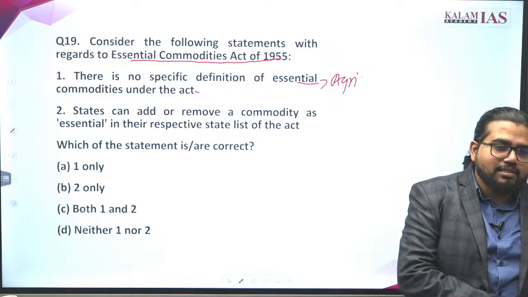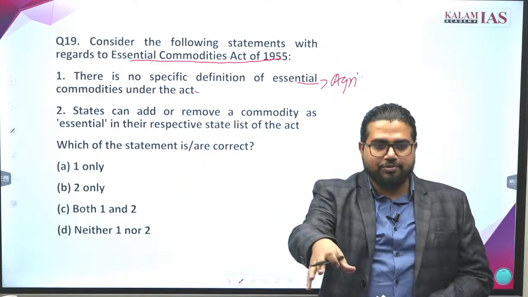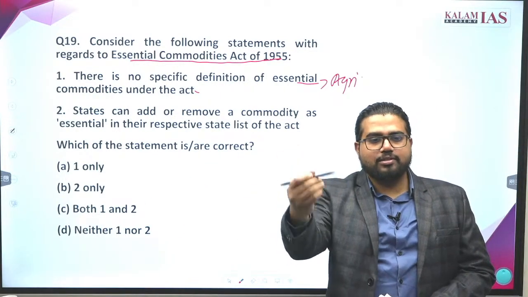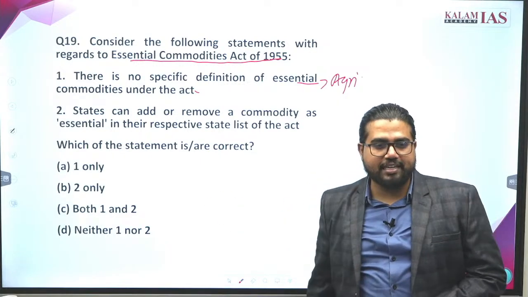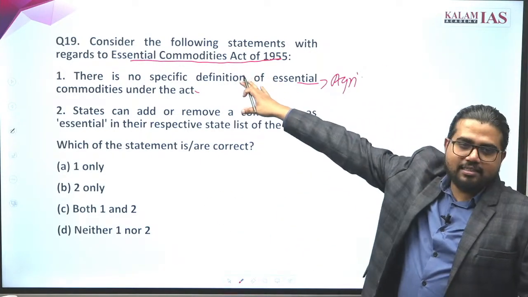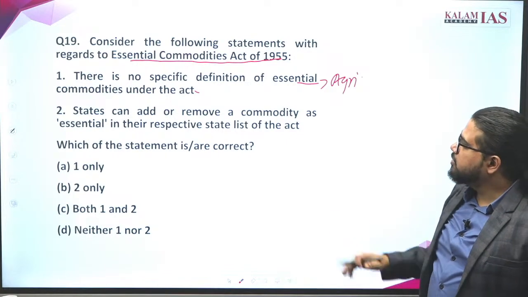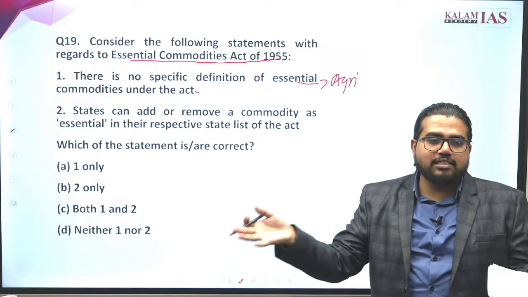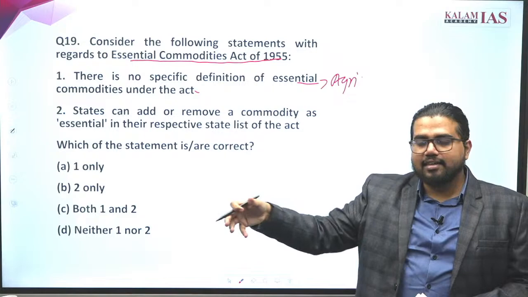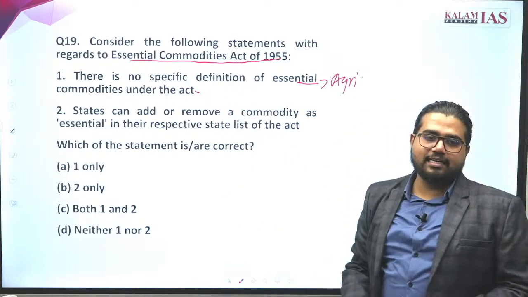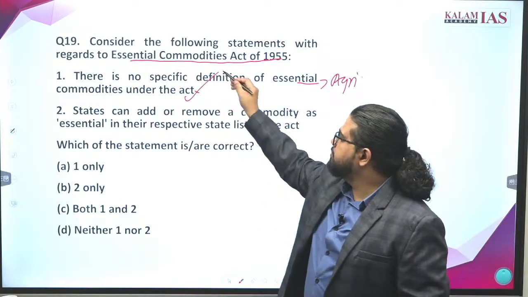In COVID times, totally different kinds of commodities like masks or equipment needed to produce PPE kits were kept under ECA. So if totally divergent things can be kept under one category, there cannot be one exact definition for this.